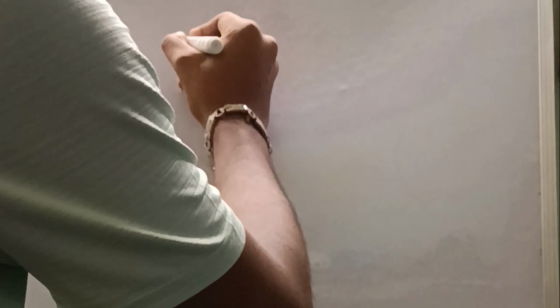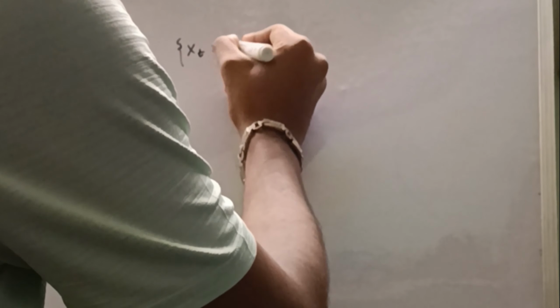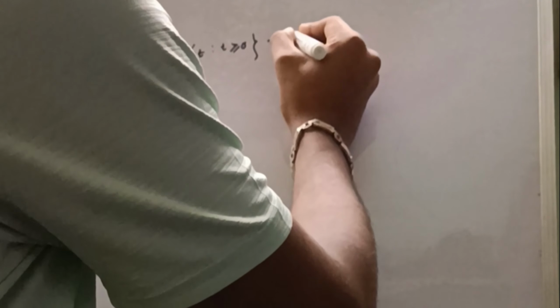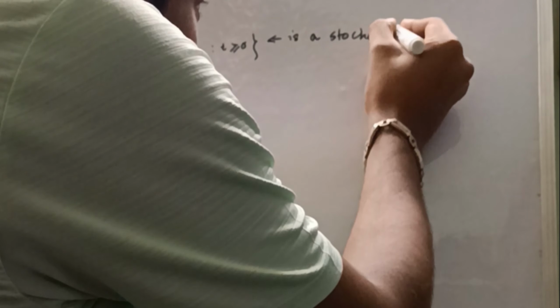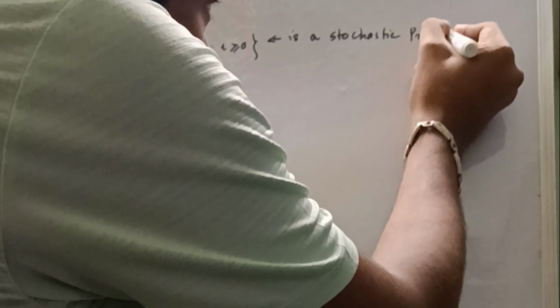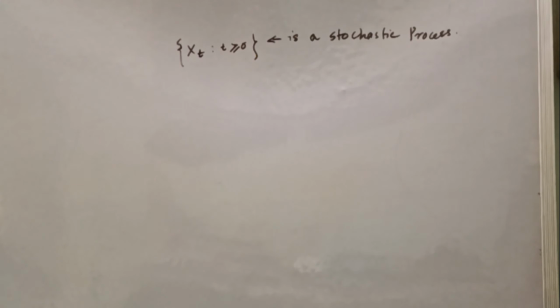So X_t, t > 0, is a stochastic process. So what is a stochastic process? Basically, a stochastic process is nothing but the study of a random variable at some time points. So t1, t2, tn are my time points, and within these time points, I study my random variable. X is my random variable, and I will study X at my time points t1, t2, tn.